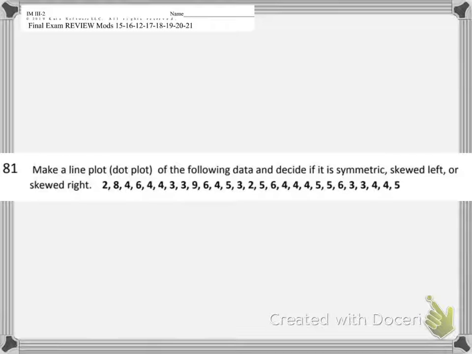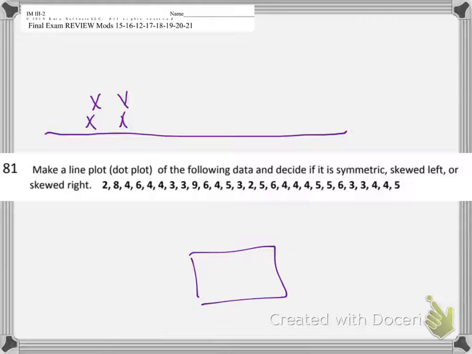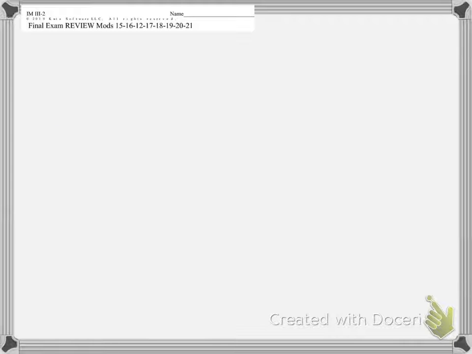This one, remember that a line plot is the kind where you make the X's. Somebody turned it in with a box and whisker plot. That is not what that is. So I didn't want to do that.